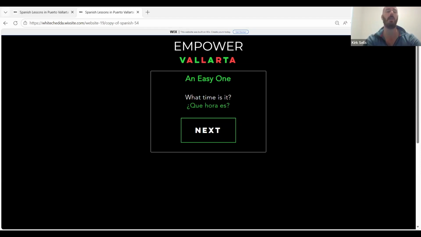So the verb that we're electing is also from ser, and it's son. So we might say son las dos en la tarde, which would mean it is 2 o'clock in the afternoon, though it literally means they are 2 in the afternoon. They are the hours. They are 2 hours in the afternoon. Let's try that one. It's 2 in the afternoon, Amy.